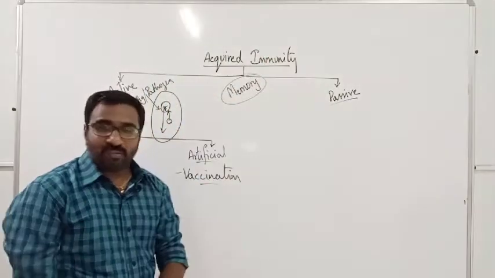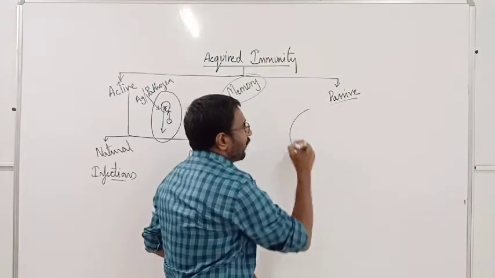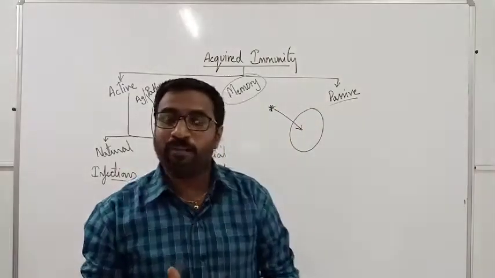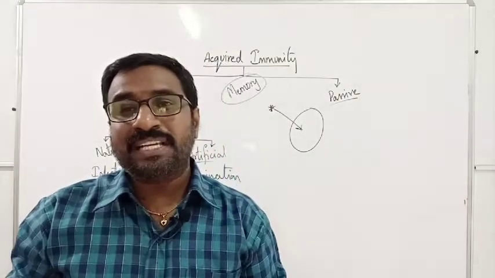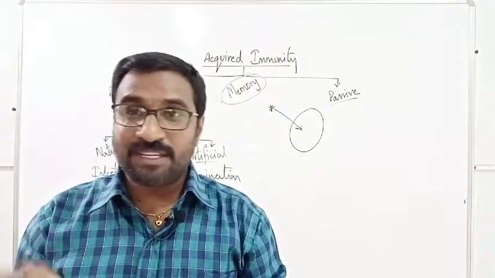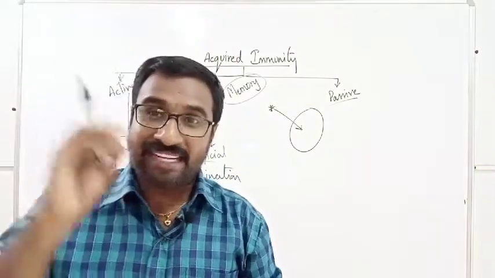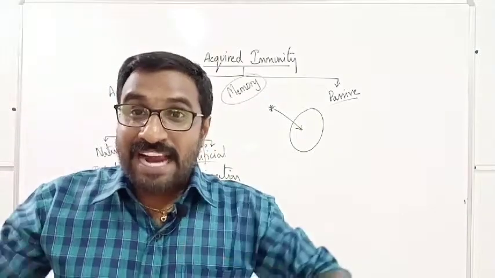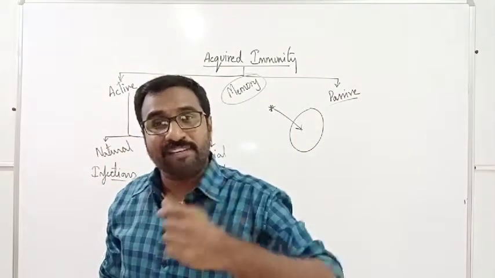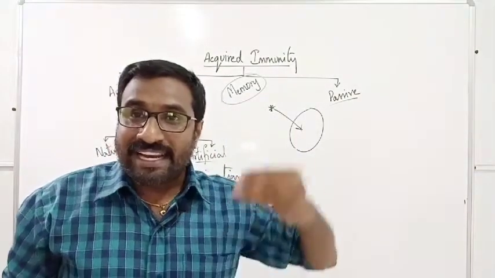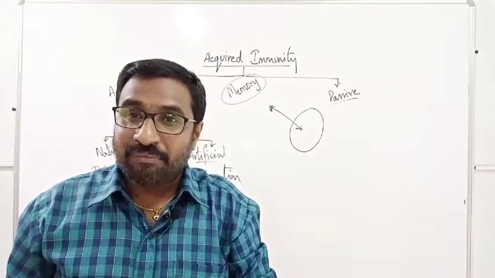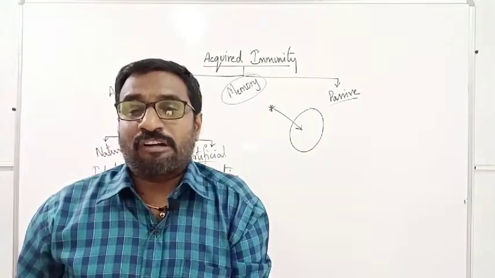Come to the passive. What is this passive? Imagine that this is our body. An antigen entered into your body, but your immune system is inactive, dull. If your immune system is alert, if your immune system is active, what will it do? It will start producing antibodies and kill it. Then you will call it active immunity, no? But in the passive, what is the difference? Whenever the pathogen enters into our body, your body cannot fight against it.